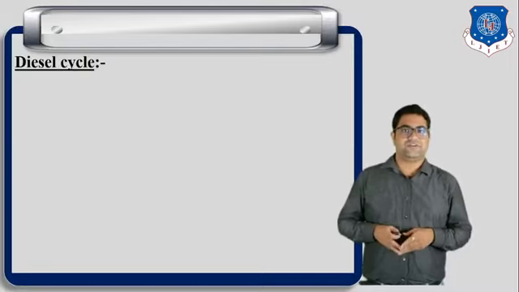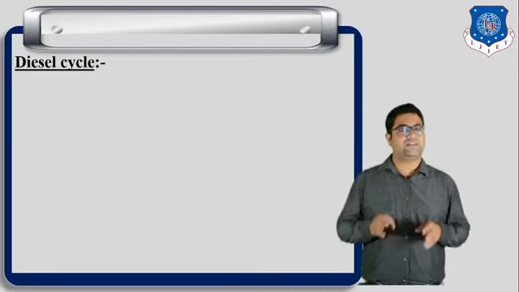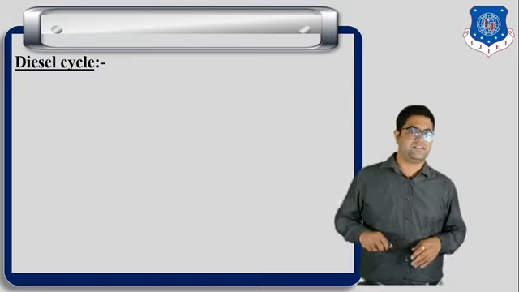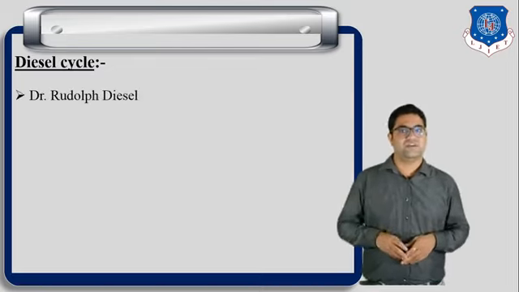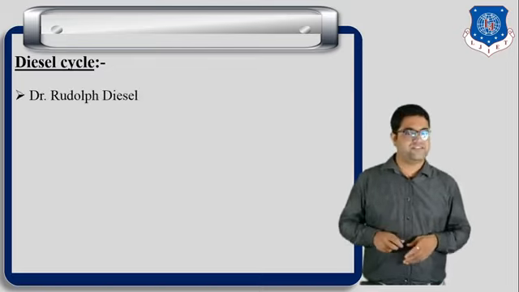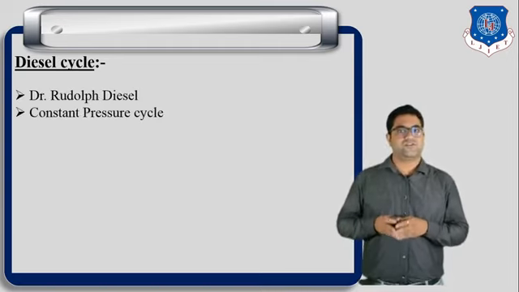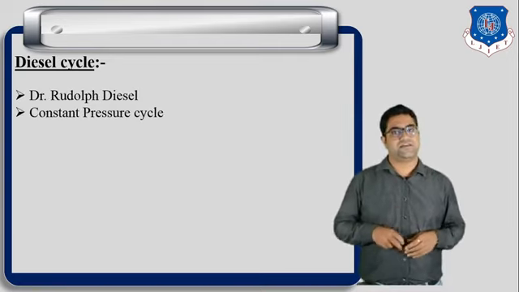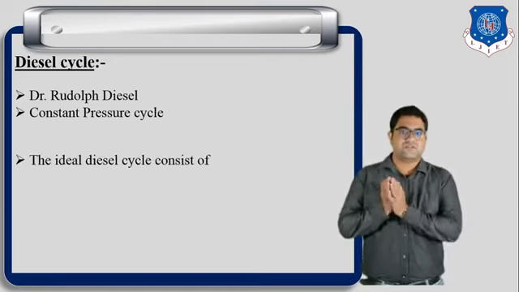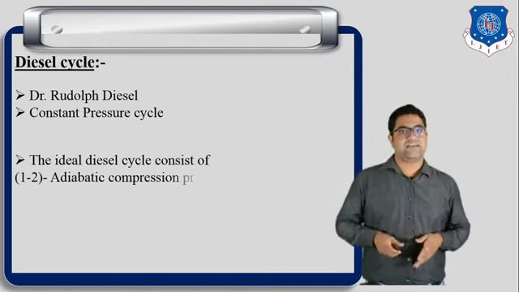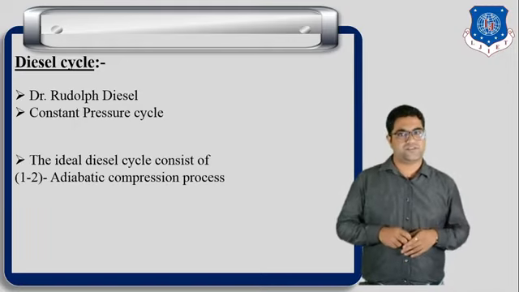Next, we are going to discuss the diesel cycle. All the diesel engines work on this cycle, that is the diesel cycle. Okay, so that was invented by Rudolf Diesel, and it is also known as the constant pressure cycle. Okay, so the ideal diesel cycle consists of a total of 4 processes.